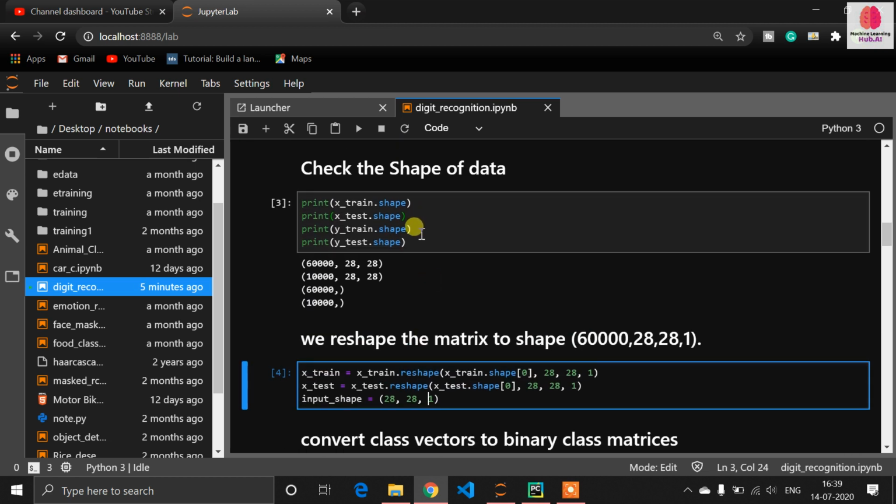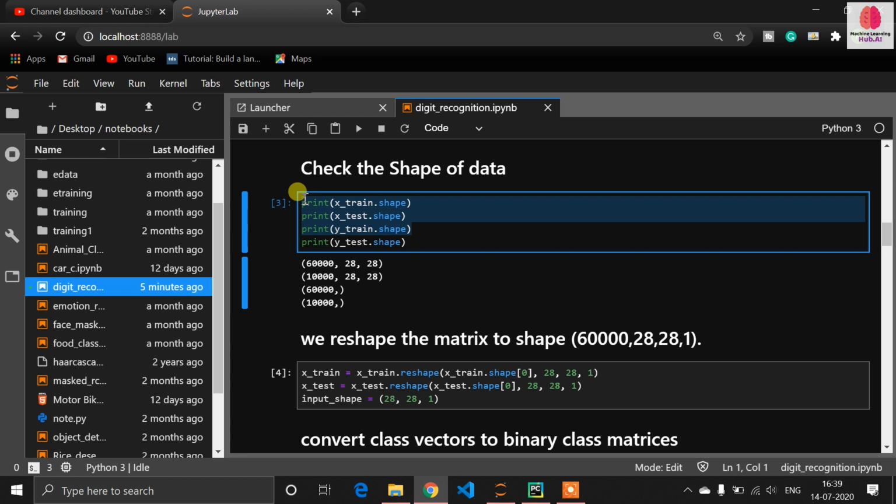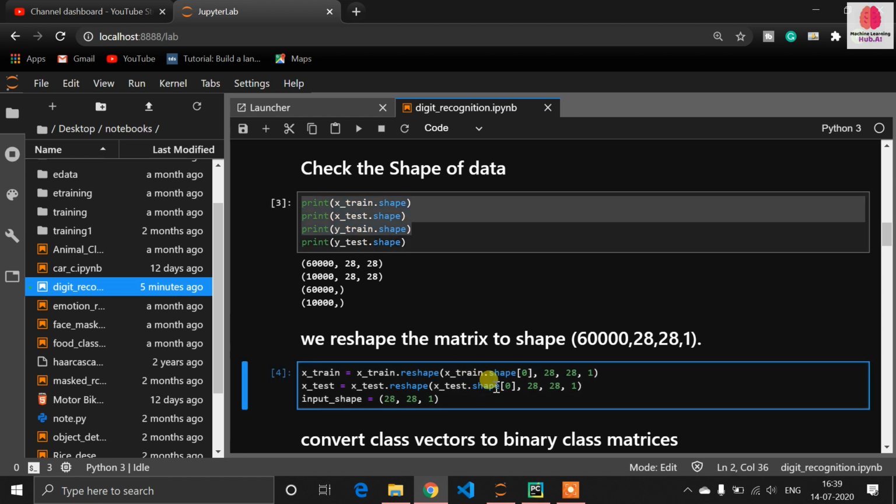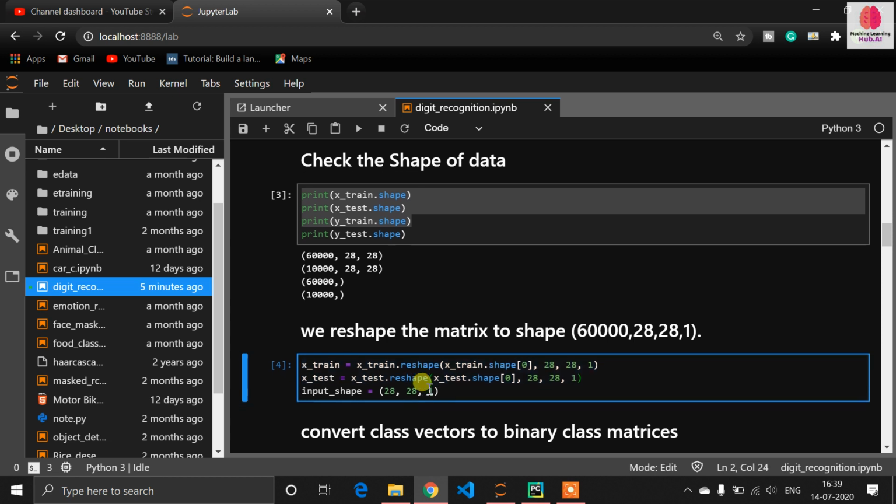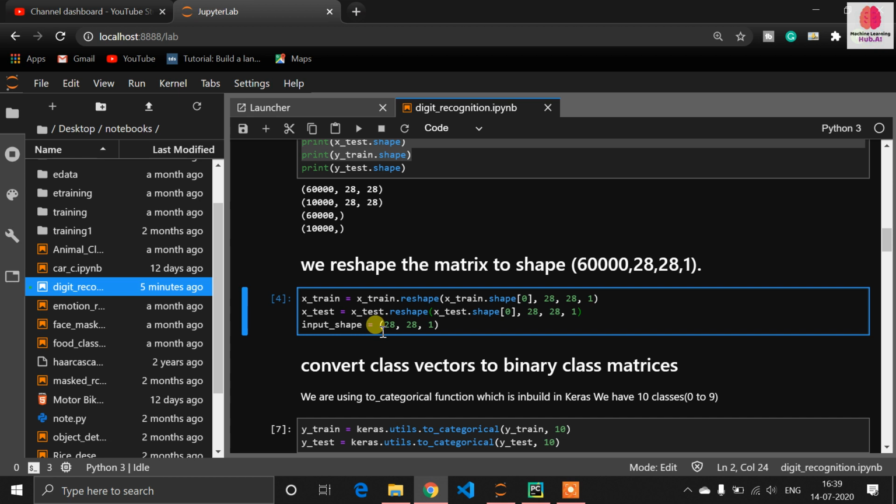Okay. So now this is the bigger array, or we can say bigger matrix. So now we have to reshape our matrix. We just have to use the numpy function, which is reshape. In there we have to define 28, 28 and 1. This is how you can reshape the MNIST data set using the reshape function. So now this will be our input shape.